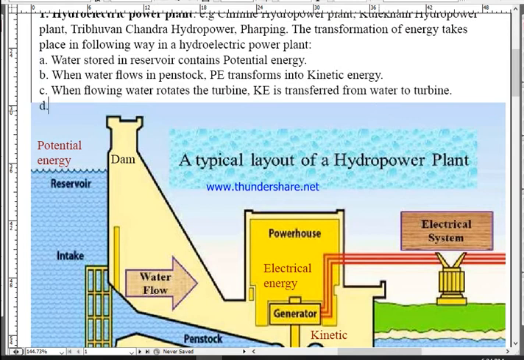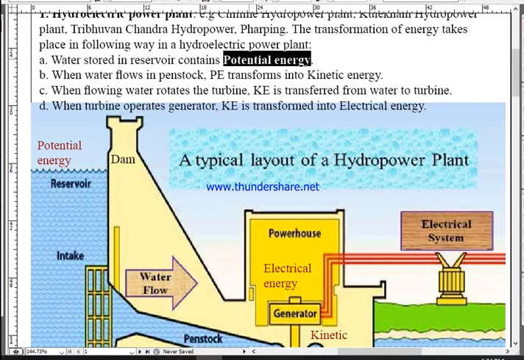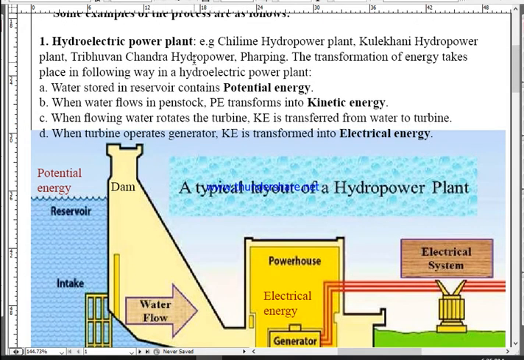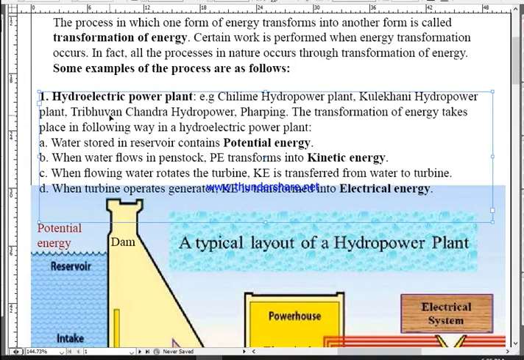Okay. Number D. When the turbine operates the generator, KE is transformed into electrical energy. Okay, this is it. First of all, potential energy, then what's happening, then kinetic energy. Okay, and then that kinetic energy is transferred to the turbine, then that kinetic energy is converted into electrical energy.